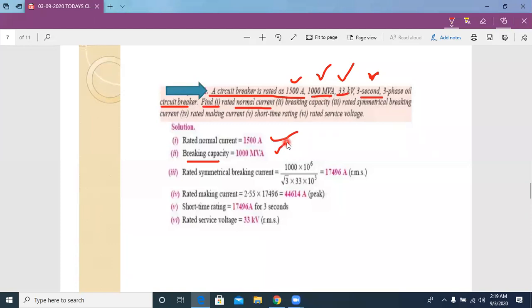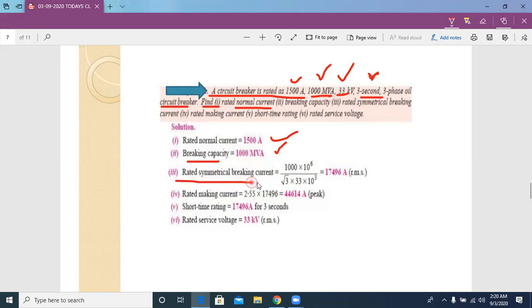What is the definition of breaking capacity? Breaking capacity is nothing but the maximum level of fault current at which the circuit breaker can successfully break the circuit or system. That level of current we call breaking capacity. Breaking current is in the sense of I, breaking capacity is in the sense of V into I. Okay, so 1000 MVA. Now,